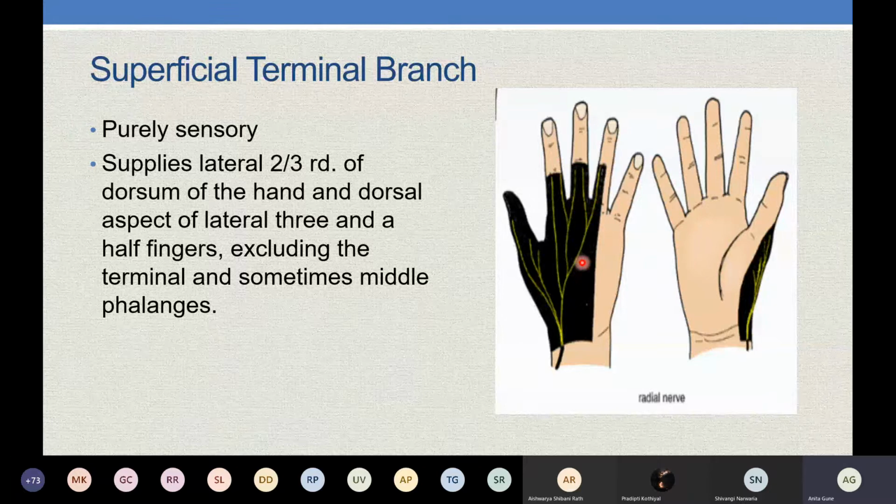In the hand, the thumb is lateral, the little finger is medial. So this is the radial end and this is the ulnar end. So it will supply the lateral 3.5 fingers, excluding the terminal phalanx. Is it clear? So it is purely sensory. Basically, it is supplying the dorsum of the hand and lateral 3.5 fingers.